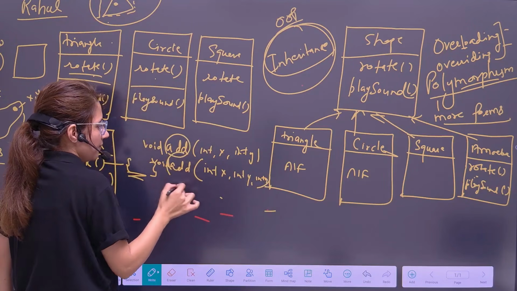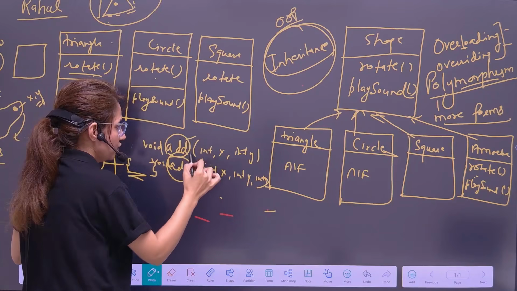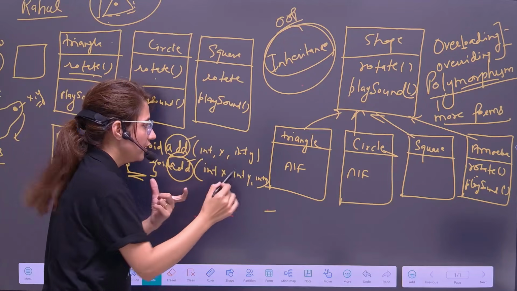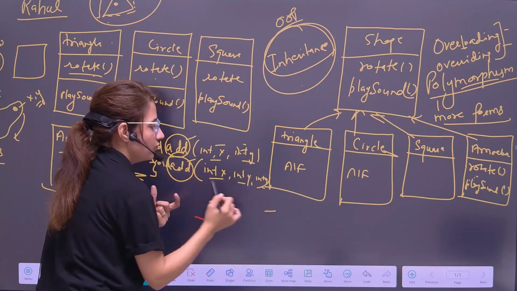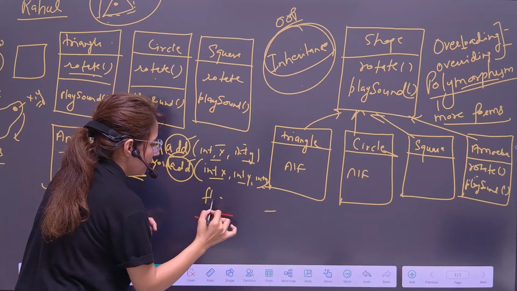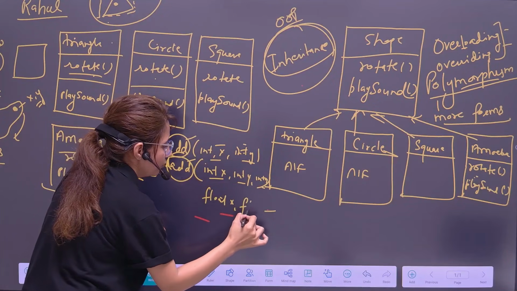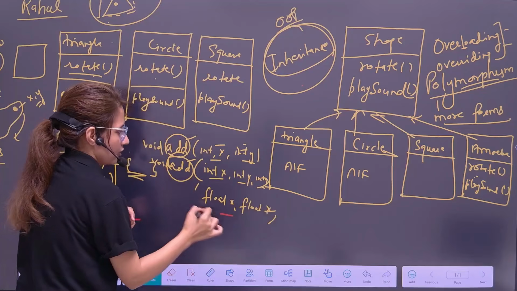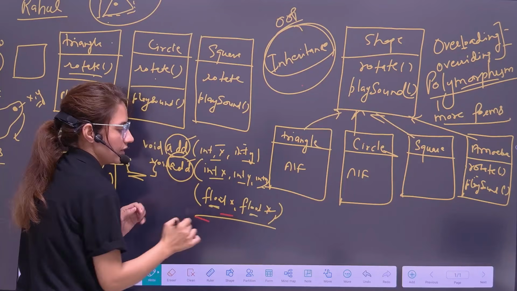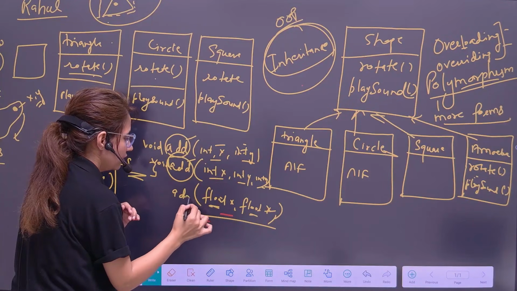So see, the name is the same, add, but these functions will behave differently according to the number of arguments we pass. Or in one case I am passing float x, float y. So only two arguments, but the type is different. So these are basically three functions.